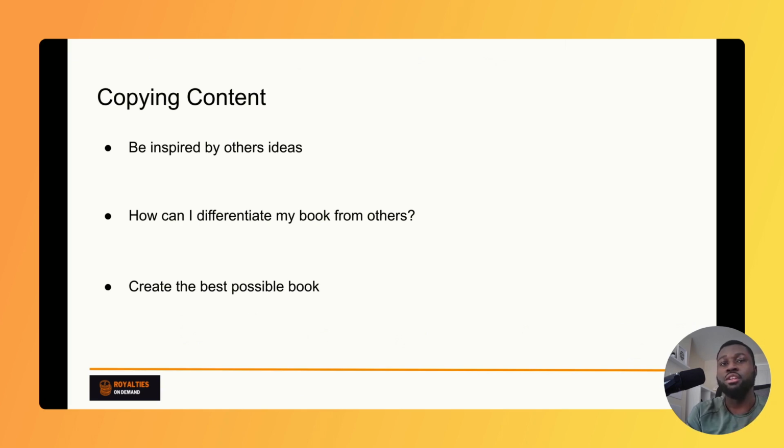Don't just go and throw up something very similar, maybe charge it lower, and just think your book is going to do better. That never ever happens. You really need to make sure you are pushing the boundaries, doing the best with your book, and trying to build something that customers will come back for, and then try to build a brand, because that's how you're going to get those repeated sales. So these are the main things that you really need to stop if you are using AI content.